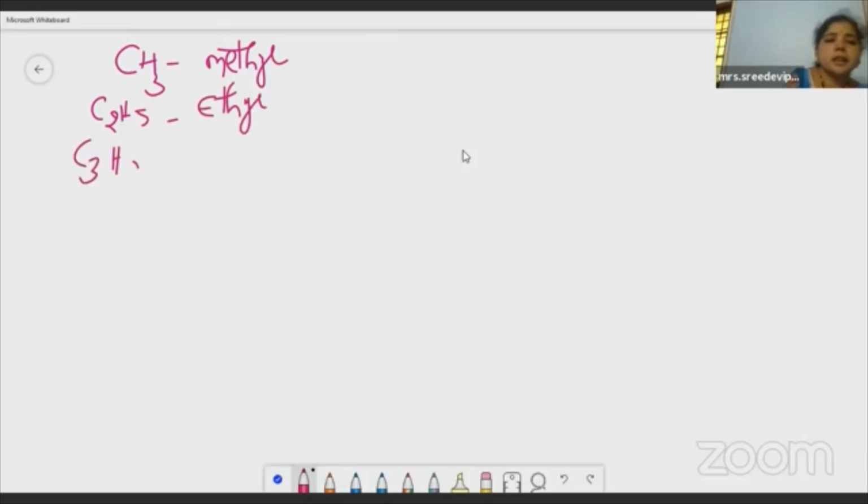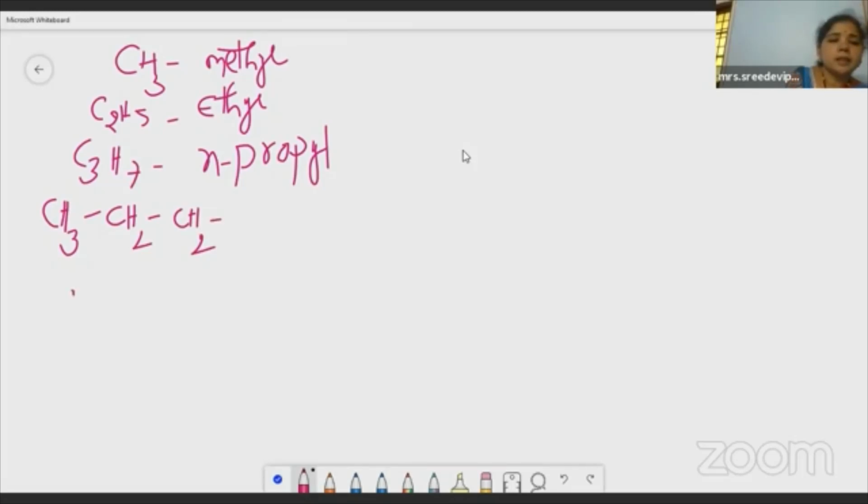C3H7 dash. N-propyl. See, what is N, children? Normal, straight chain. We call it N-propyl. CH3, CH2, CH2 dash. N-propyl. Okay. Then coming to the next one, CH3, CH, CH3 dash. What is this? Isopropyl. Iso. When the second carbon is having a single methyl group as a branch, we call it iso.